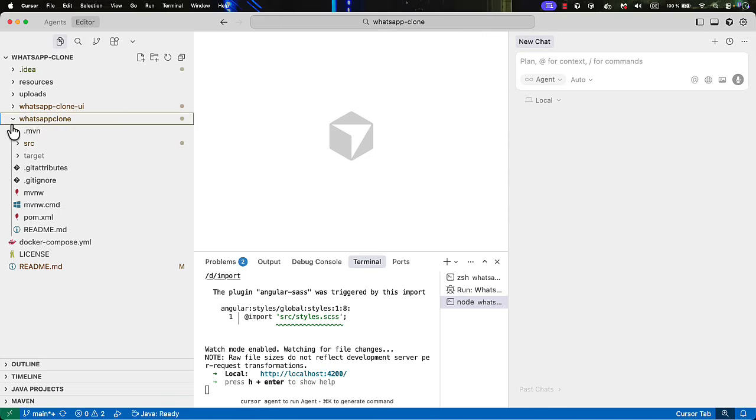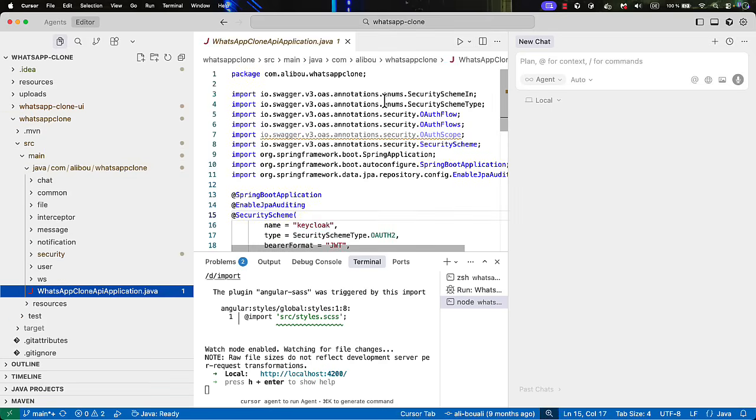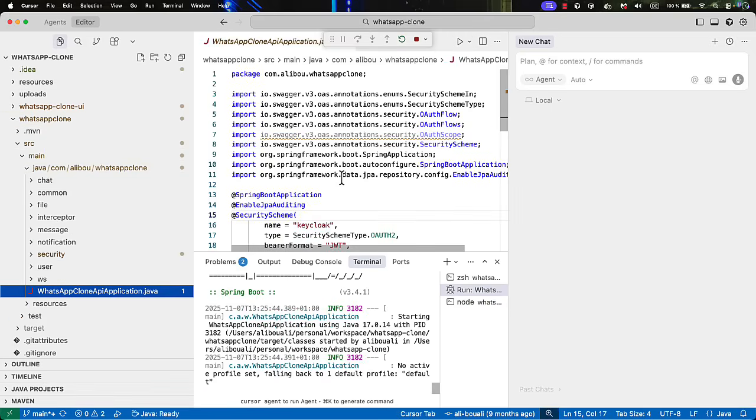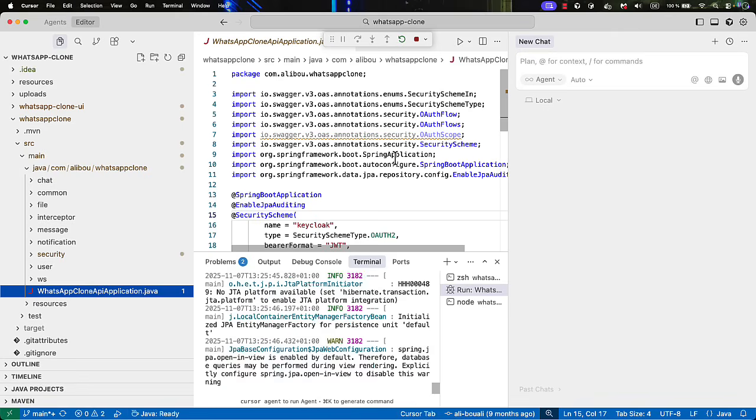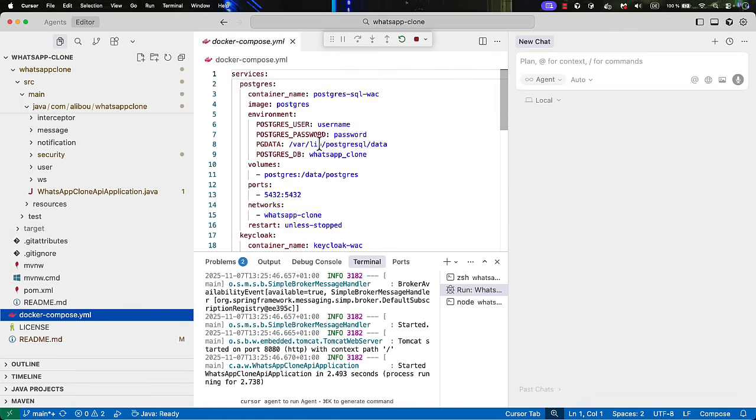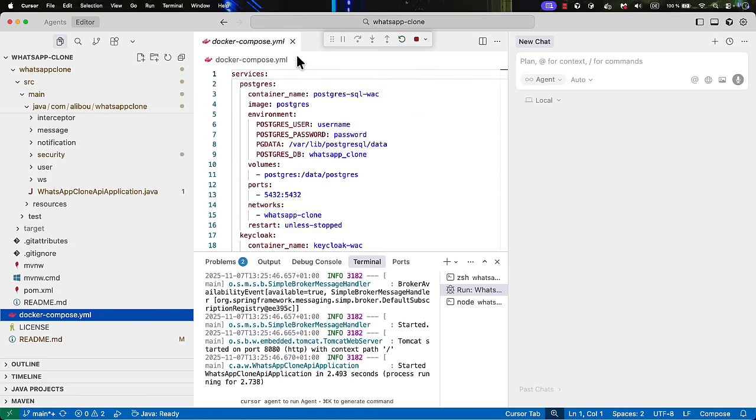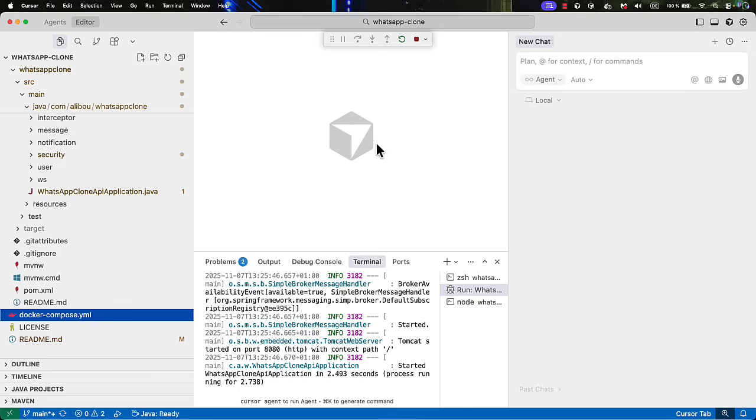All right. Now I will go to main, src, java and run this main class. This will execute everything. And also, of course, in the background, I have my Docker Compose completely configured and executed. You can find everything, as I mentioned, in my GitHub repository for that project.